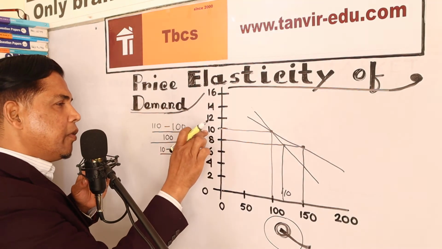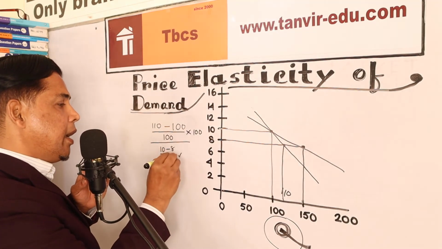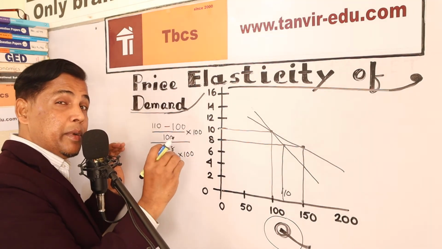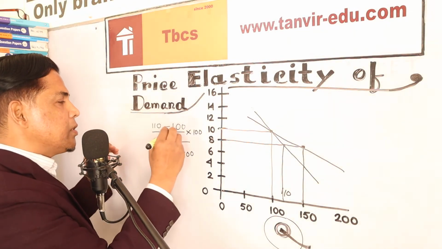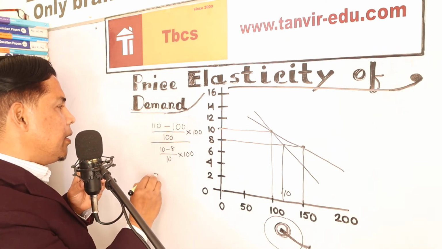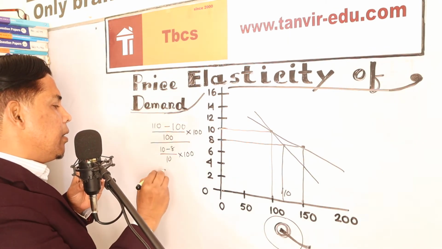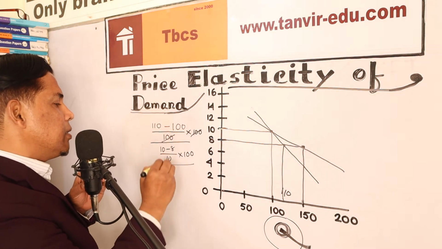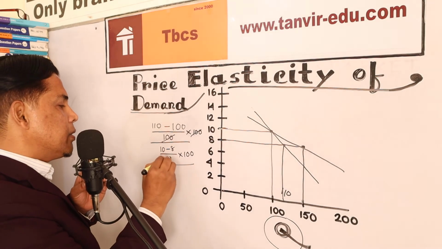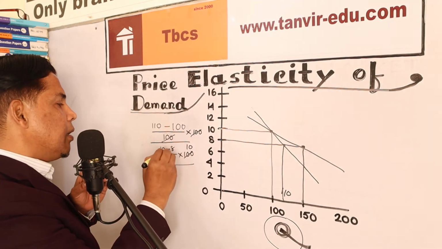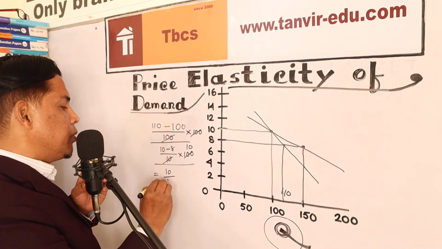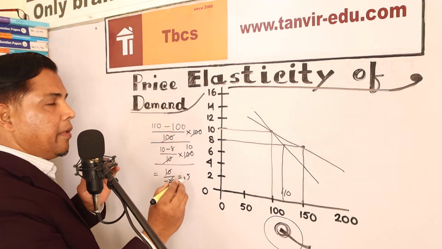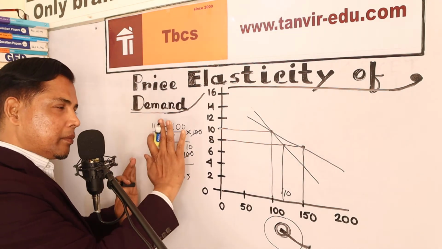What is the original? The original is 10, again times 100, because this is the change in percentage. Upper side, 110 minus 100 is 10, and downside 10 minus 8 is 2, so 20. If you cut this, the result is 0.5.